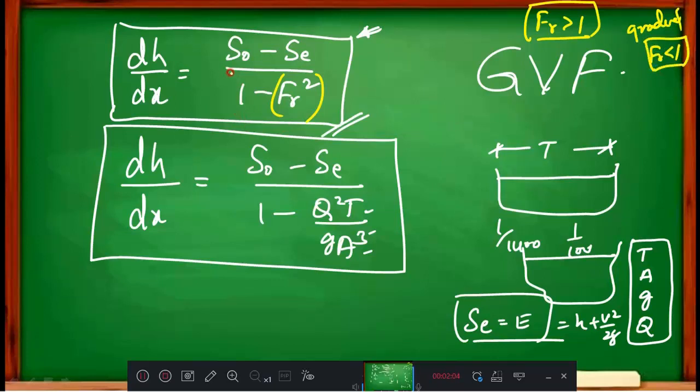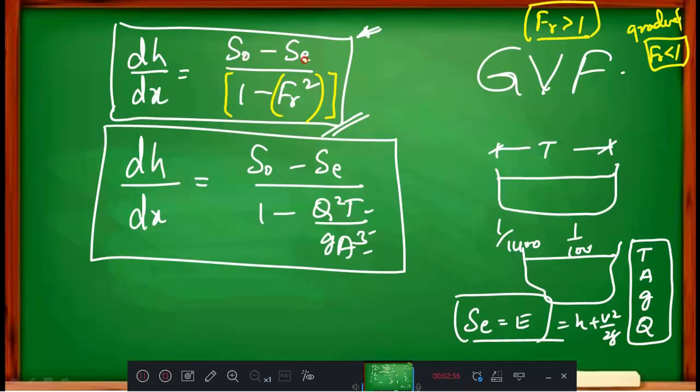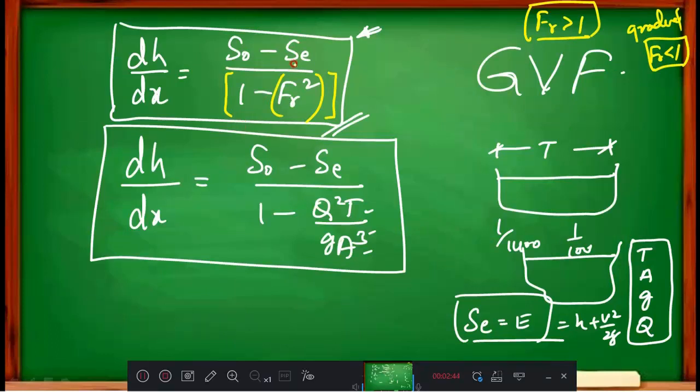Here the denominator is 1 minus Fr square. Fr is less than 1, and Fr square is again less than 1, therefore 1 minus a number less than 1 is a positive value. So this denominator is never going to become negative. Fix it in your mind. Now, when the numerator is positive, S naught is greater than SE, which means your bed slope is greater than the energy slope.